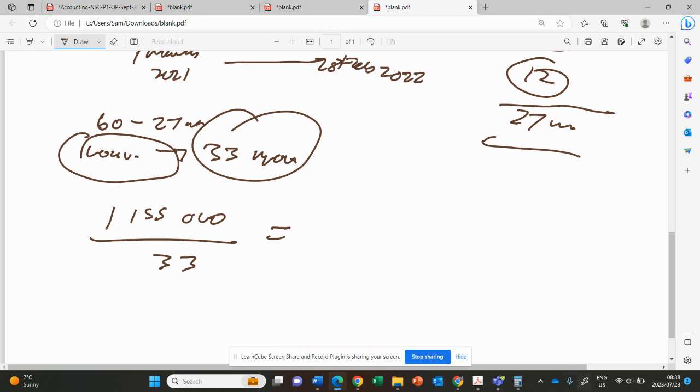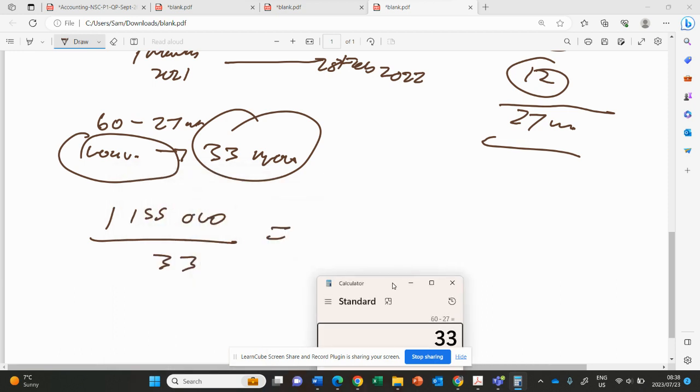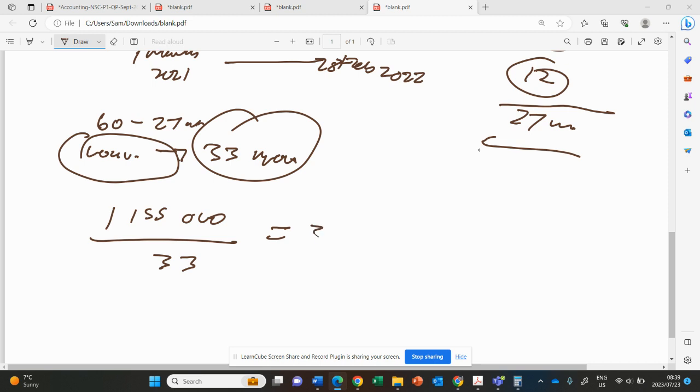Let's just divide by 33 months and get the monthly installment. So now we'll say 1,155,000, then we'll divide by 33 months, then we'll get 35,000. So this 35,000 is per month. We pay this per month.